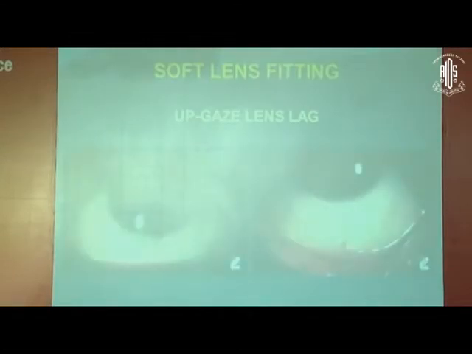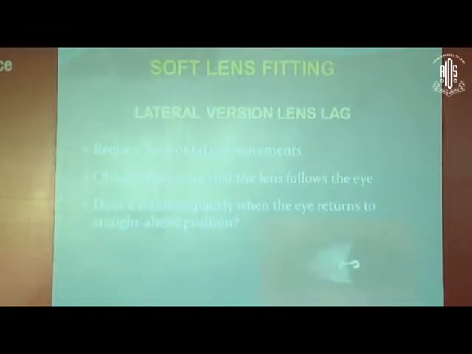Then the patient can look up, and as you can see the margin here, if the lens is like this, then it is well centered. If it is lagging like this, going down, sagging like this, then it is a decentered lens in up gaze. Then of course in lateral versions you would like to see the lens well centered.